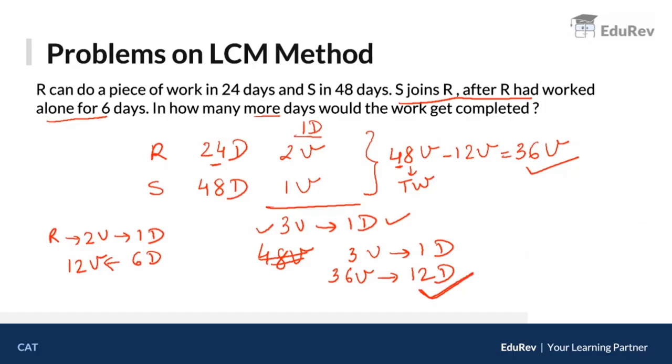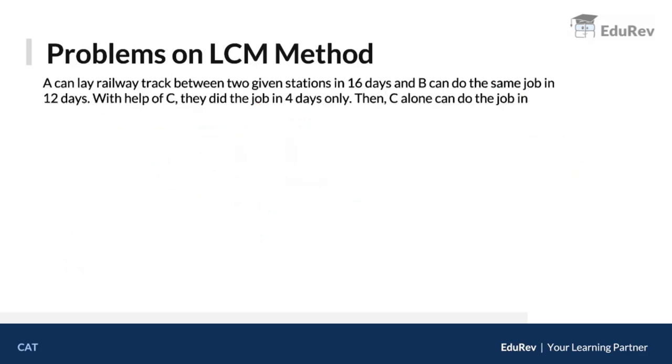Now let's look at the next problem. So let's see, what does it say? A can lay a railway track between 2 given stations in 16 days, and B can do the same job in 12 days. With the help of C, they did the job in 4 days only. So with the help of C, so when all 3 worked together, they completed the work in 4 days. Now the question is, C alone can do the job in how many days?